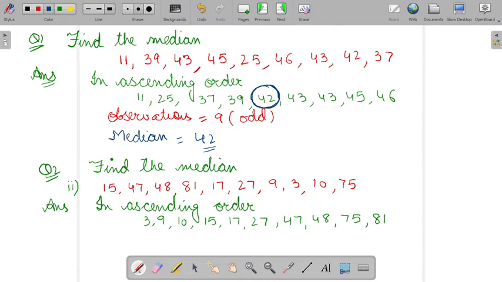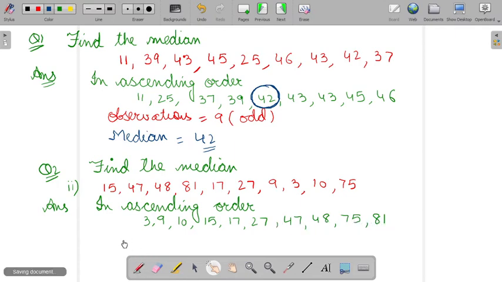Now let's go for question number 2, second part. These are the observations. Again we have kept them in ascending order. Now let's see how many observations there are. 1, 2, 3, 4, 5, 6, 7, 8, 9 and 10.